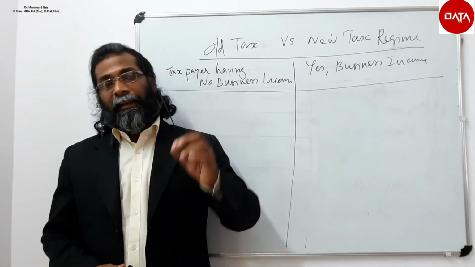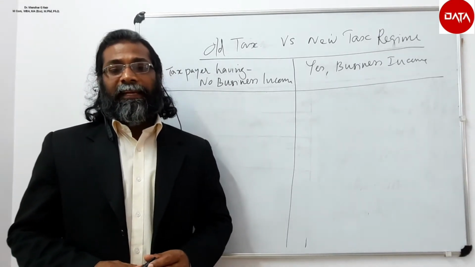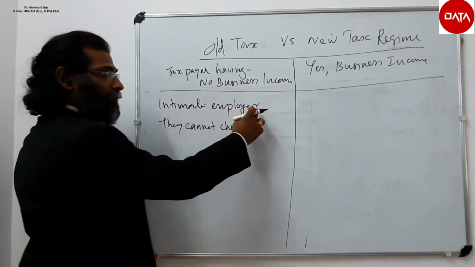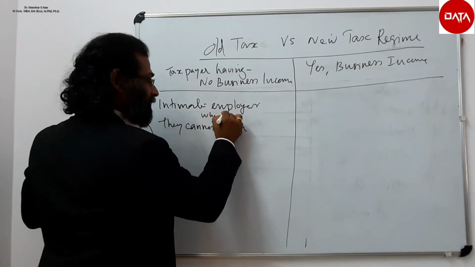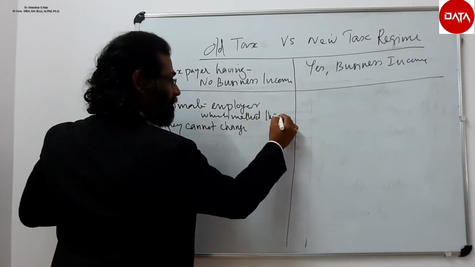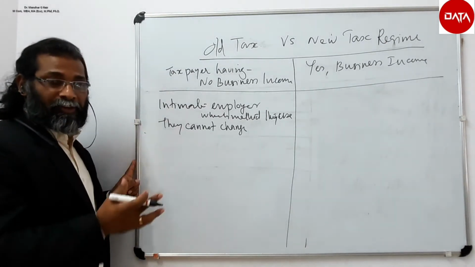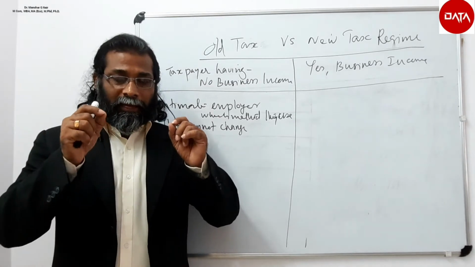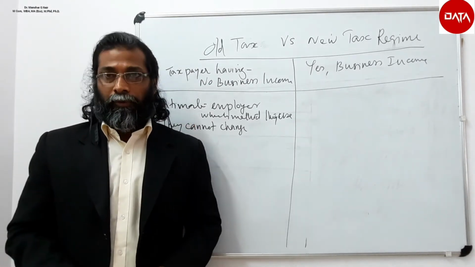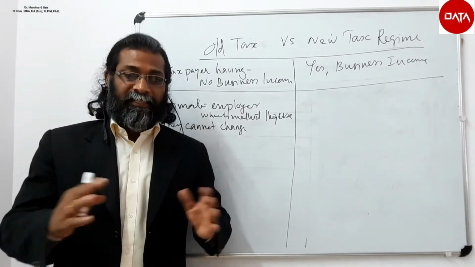They cannot change the choice anytime during the financial year. They have to inform the employer which method they are going to follow, and in between the financial year they cannot change it.